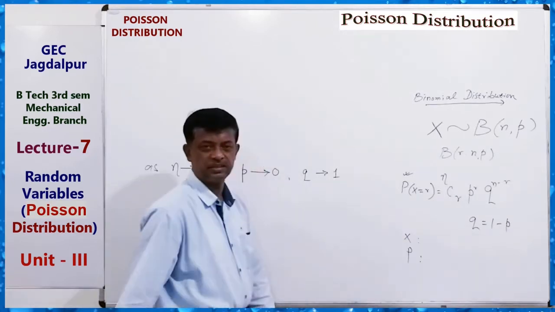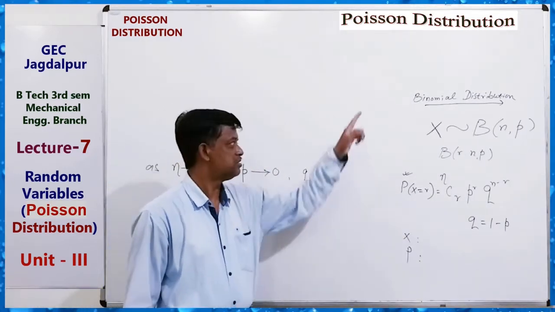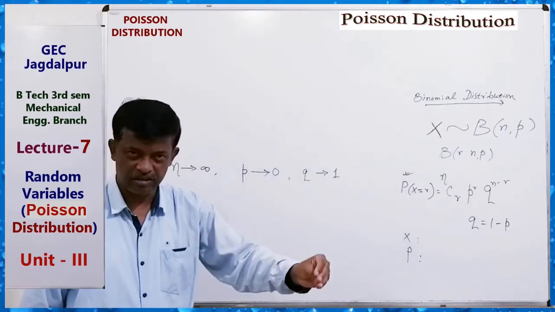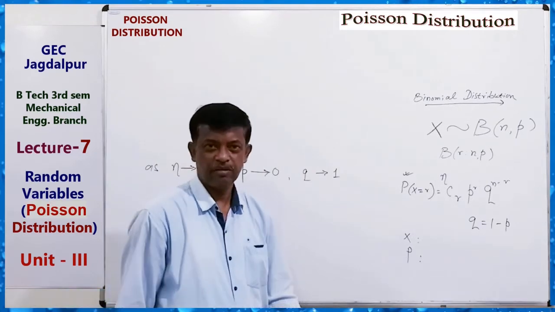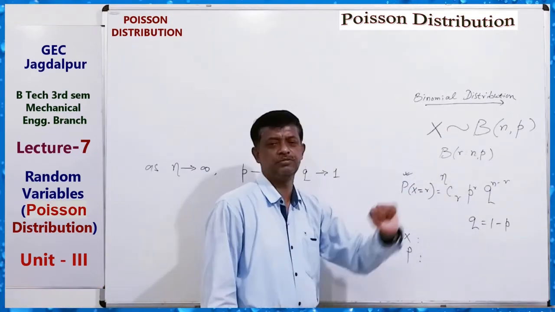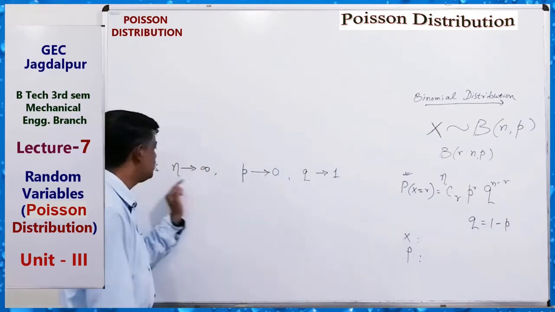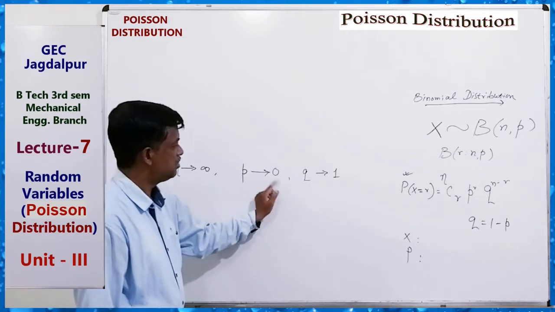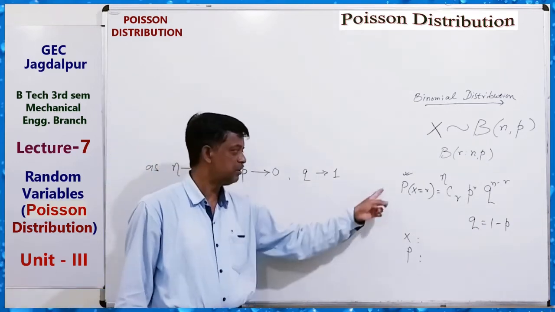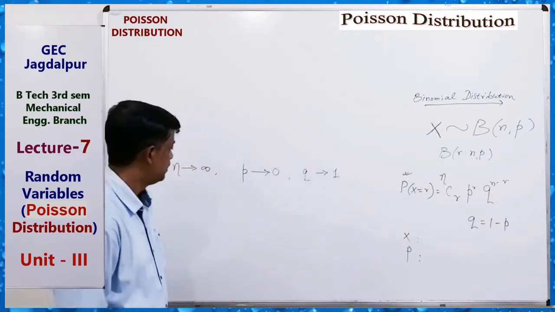If we apply this limit to the binomial distribution, we get a different formula for getting r successes. You have to apply the limit n tending to infinity, p tending to 0, q tending to 1. Then you get a different formula for P(X = r).